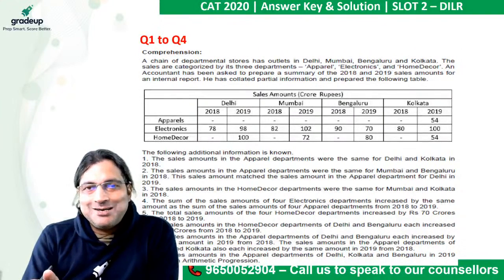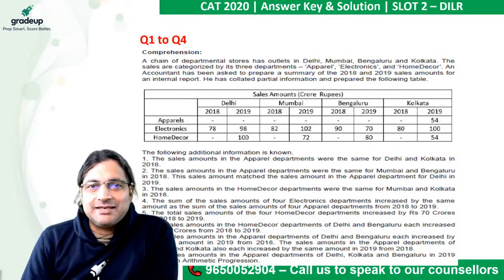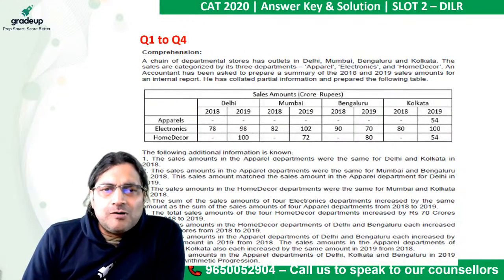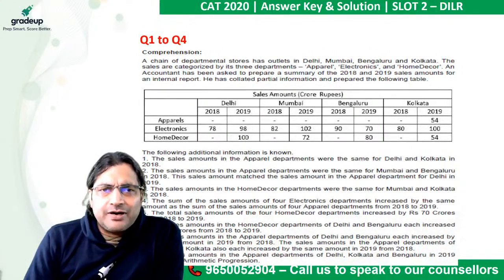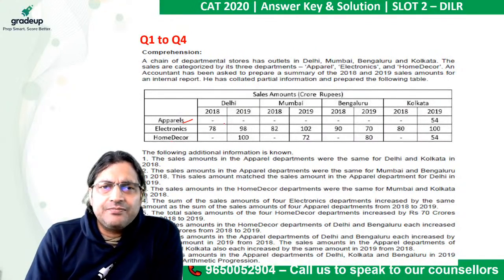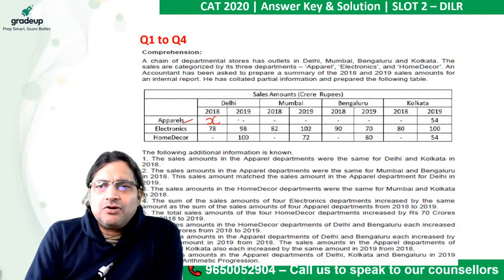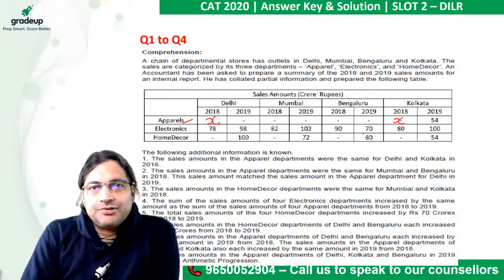Of course, it was CAT 2020. So they would want you to believe that they have taken data from 2018 and 19. Okay, so the first condition: the sales amount in the apparel department. Where is the apparel department? Okay, this is the apparel department. The sales amount in the apparel department were the same for Delhi and Kolkata in 2018. Let's say for Delhi it was X, so for Kolkata also it must have been X. So let's put X and X in Kolkata and Delhi, and mind you, year 2018.